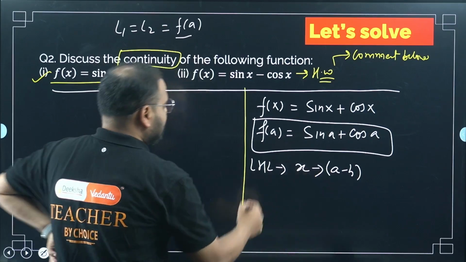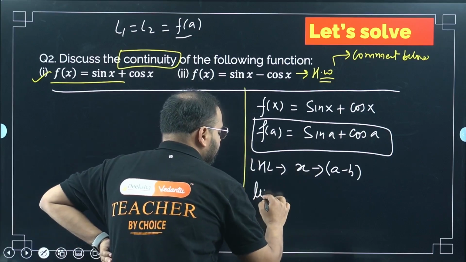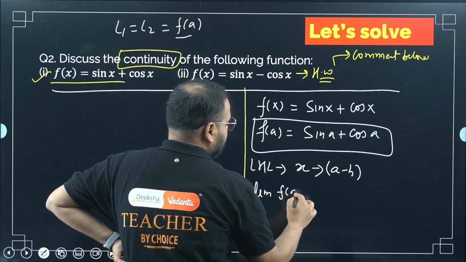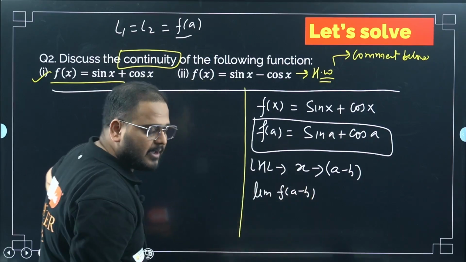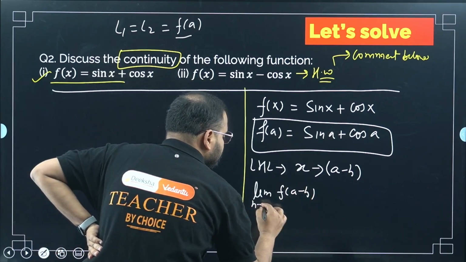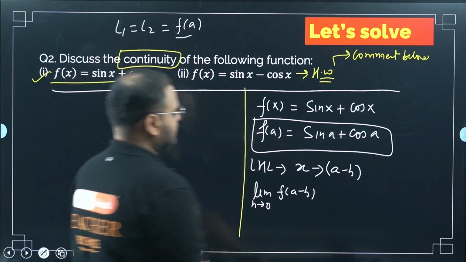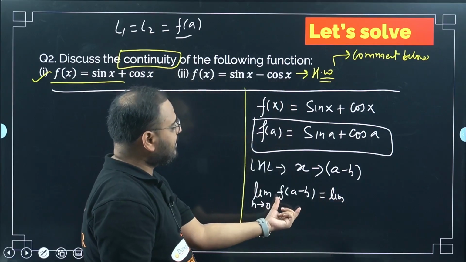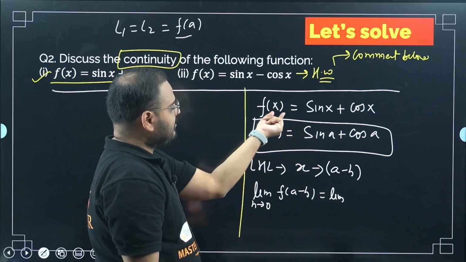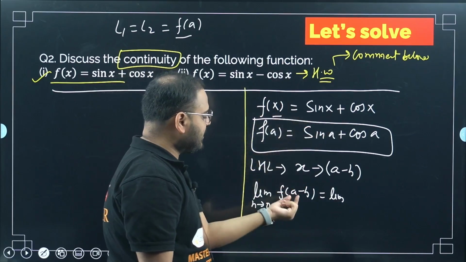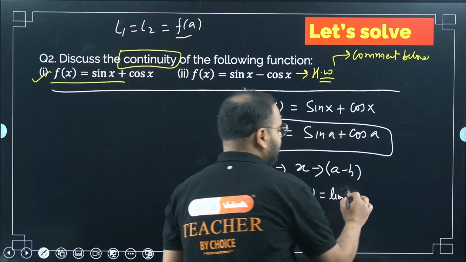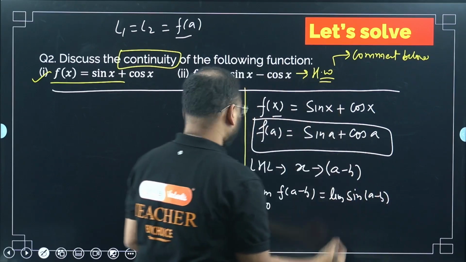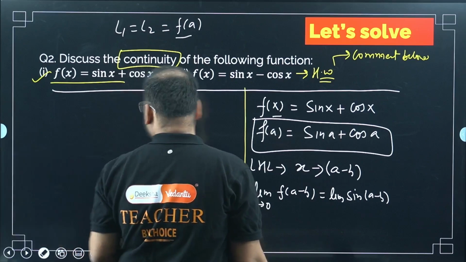So I can rewrite this as limit of f of a minus h, h tends to 0. Now apply this in the function. Limit f of a minus h: wherever I have x in f of x, replace it with a minus h. So it will become limit sin of a minus h. It looks like b, so I'll erase and rewrite it.